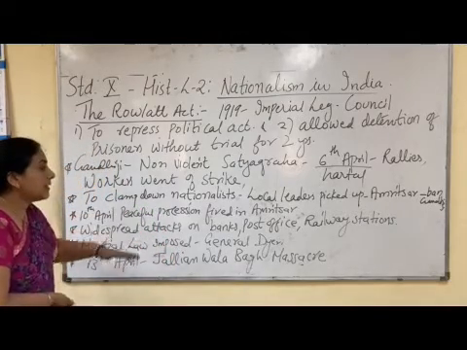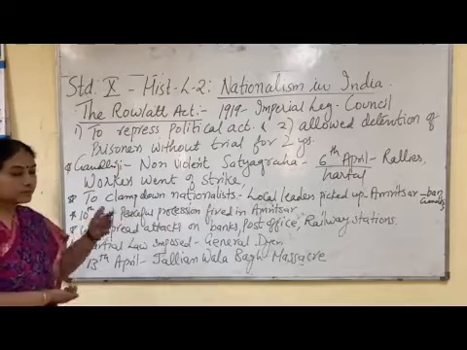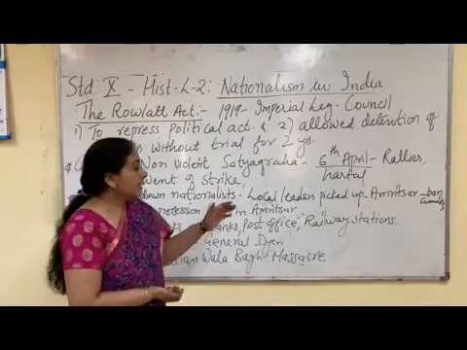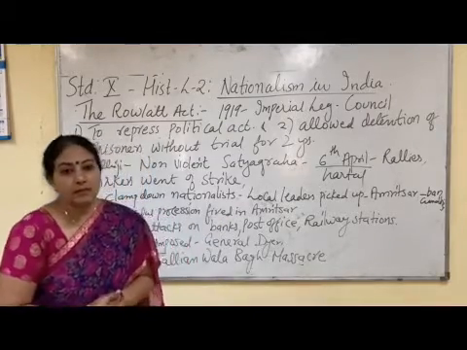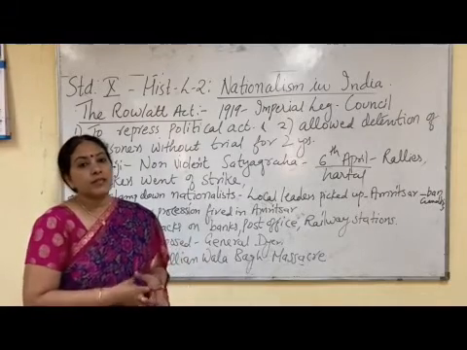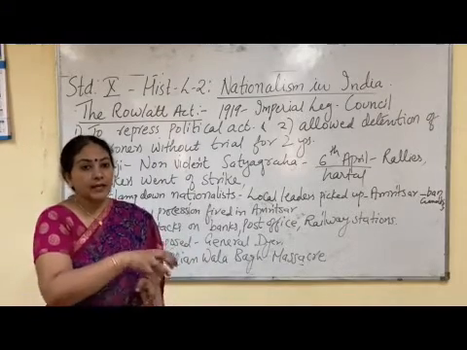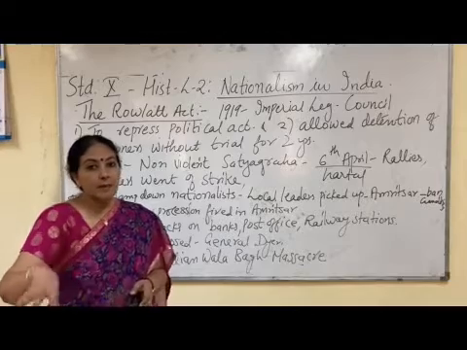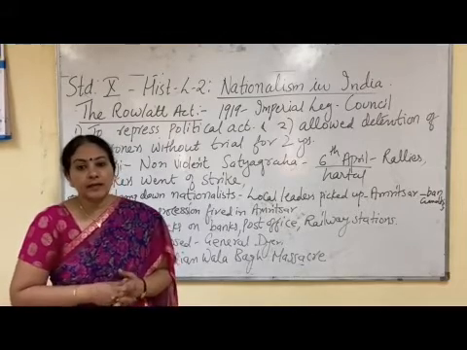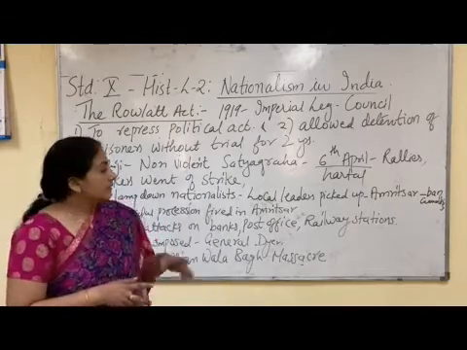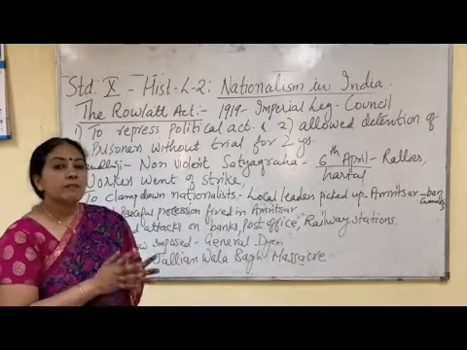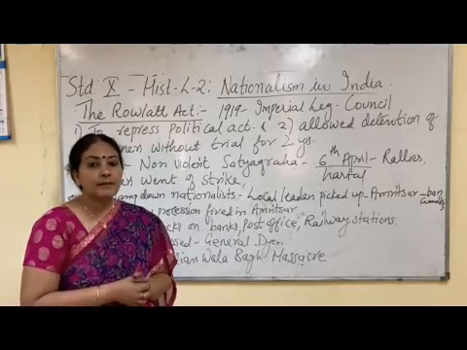And to clamp down the nationalists, what did the British do? They picked up the local leaders, because these are the local leaders who are organizing the protest. So they picked up the local leaders, especially from Amritsar, and Gandhiji was banned from entering Delhi.